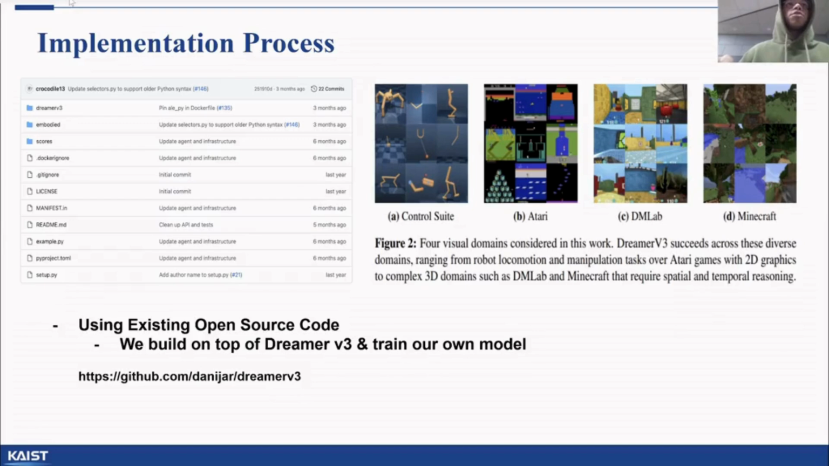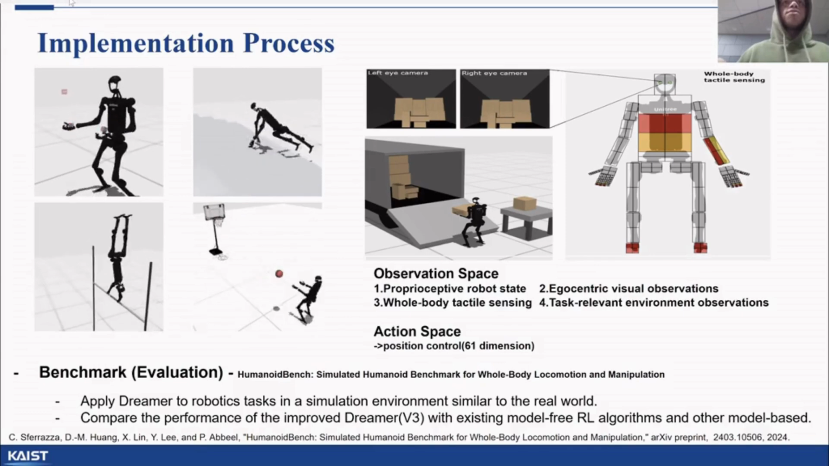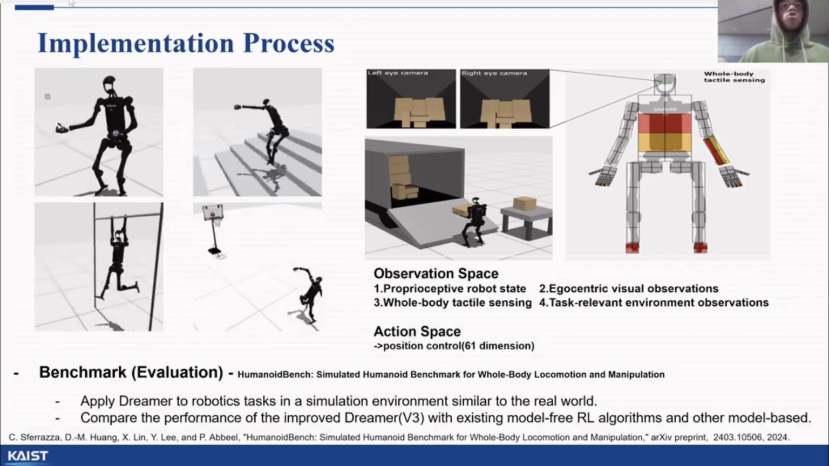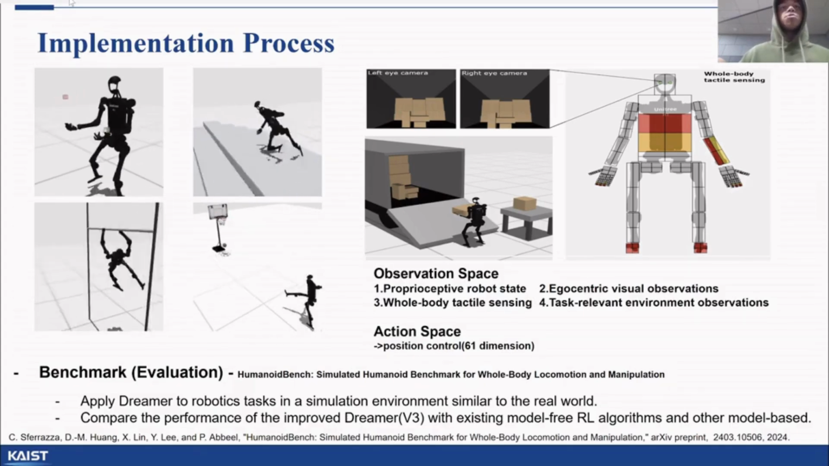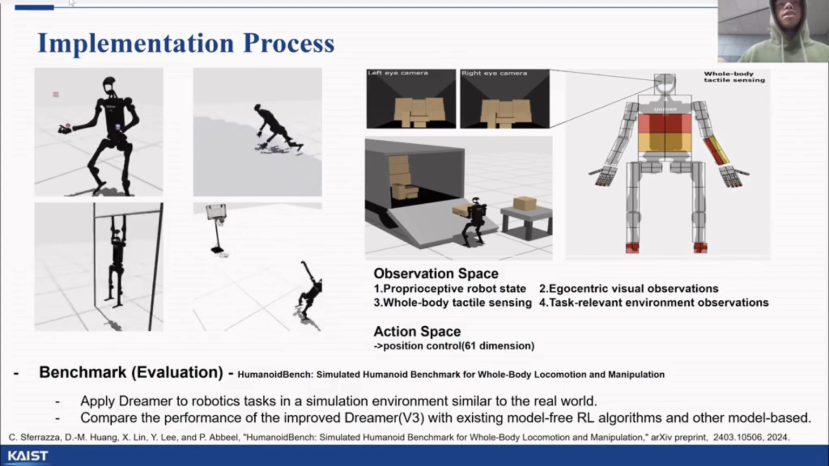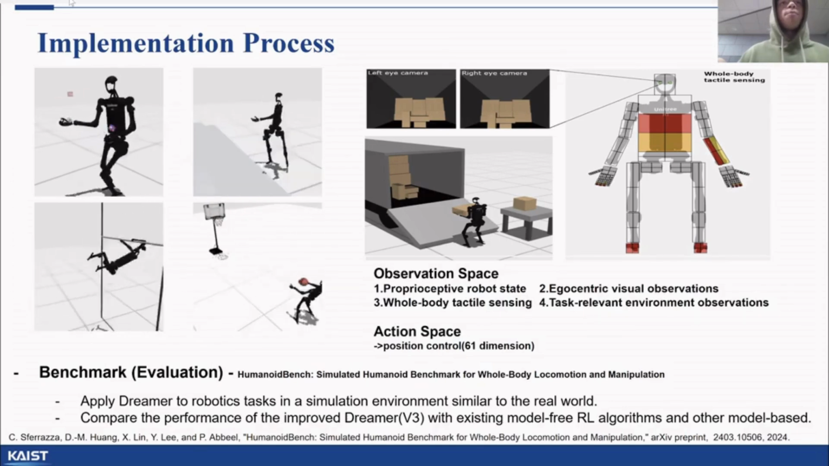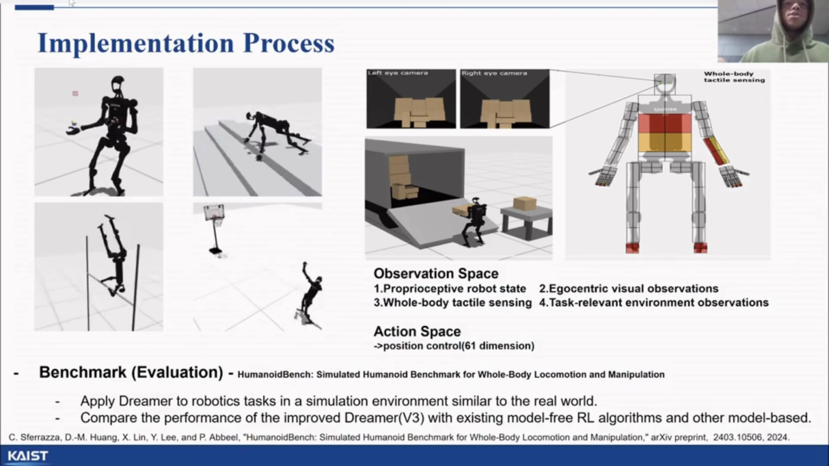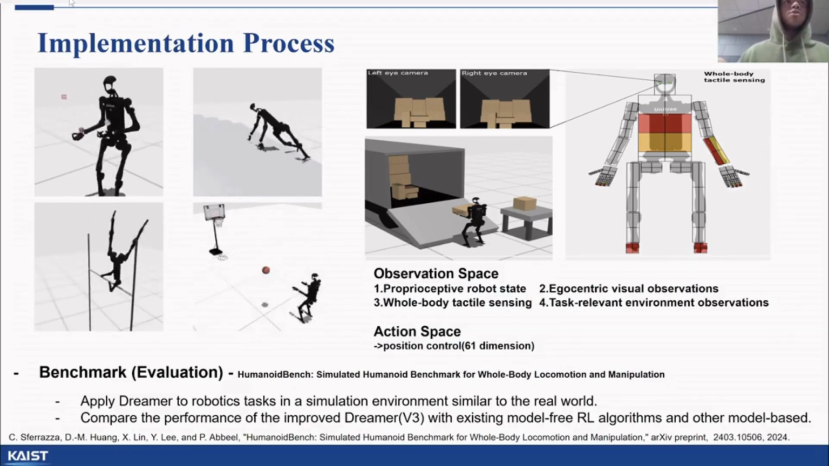Here's how we implemented our project. We built on top of the open source implementation of Dreamer v3. We aim to solve humanoid robot tasks using Dreamer. To achieve this, we utilize the Humanoid Bench, a simulation environment designed for whole body humanoid locomotion and manipulation tasks. We incorporated our improvements into Dreamer v3 and evaluated its performance in this environment. While Humanoid Bench includes 27 diverse tasks and various observation spaces, including egocentric visual observations, we focused only on 4 specific tasks: stand, walk, maze, and run, and used an observation space comprising the humanoid robot's joint angle positions and joint velocities due to simplicity and time constraints.